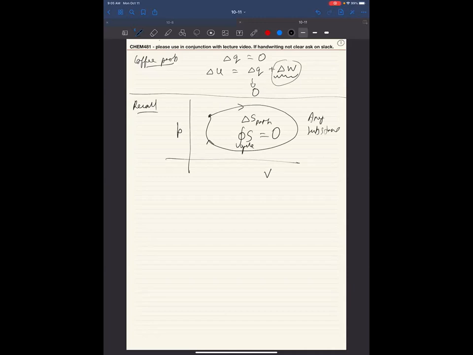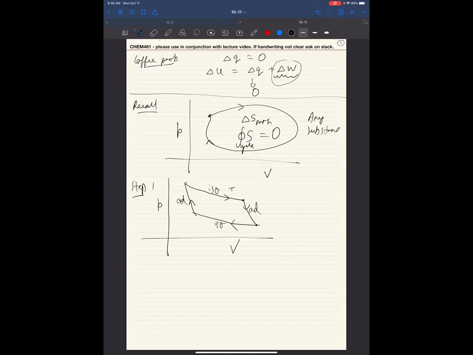In order to do this, our step 1 was to look at a very special cycle, which we called the Carnot cycle. We had an isotherm, an adiabat, another isotherm, and another adiabat.